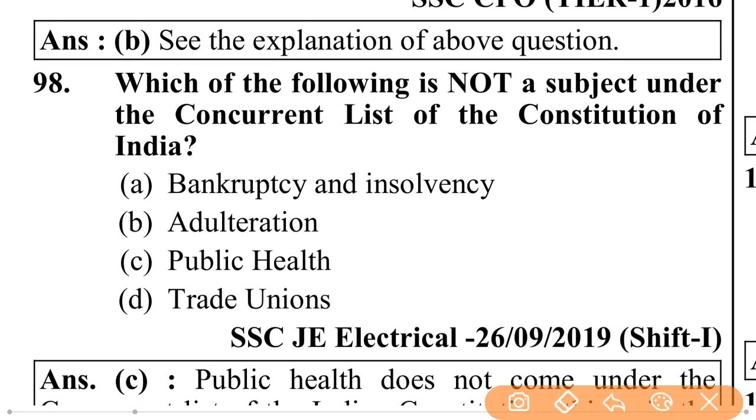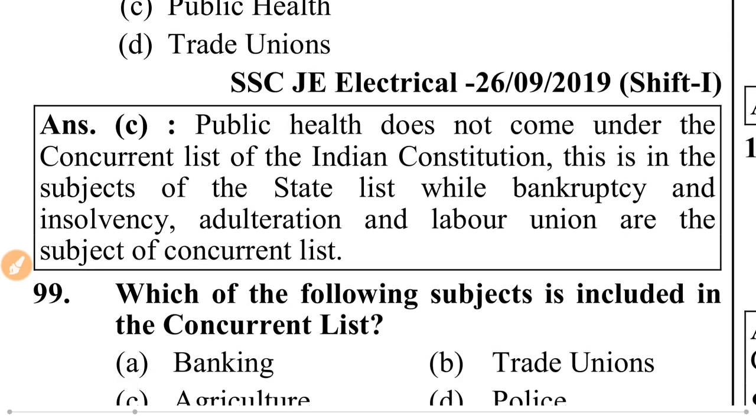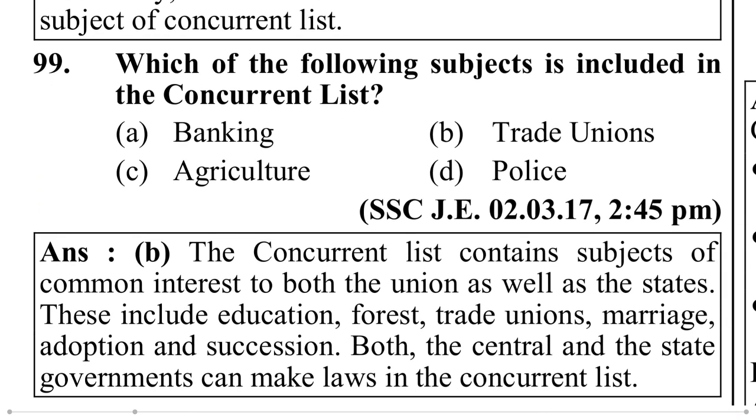Which of the following is not a subject under the concurrent list of the Constitution of India? Bankruptcy and insolvency, adulteration, public health, trade unions. I think so. This is C. Yes, public health. Public health does not come under the concurrent list of the Indian Constitution. This is in the subject of the state list, while bankruptcy and insolvency, adulteration and labor union are the subject of concurrent list. Which of the following subject is included in the concurrent list?